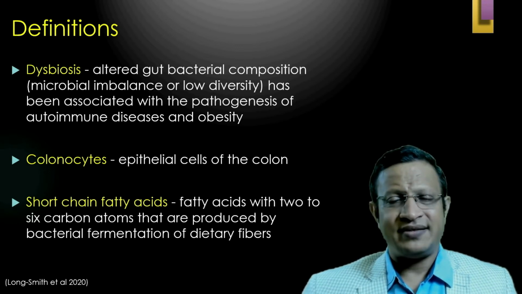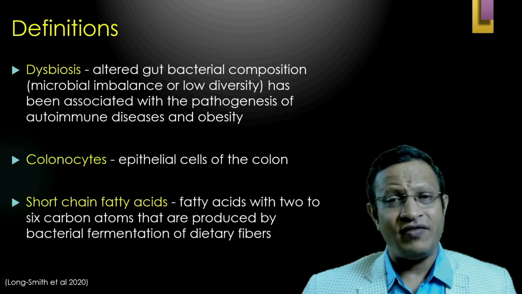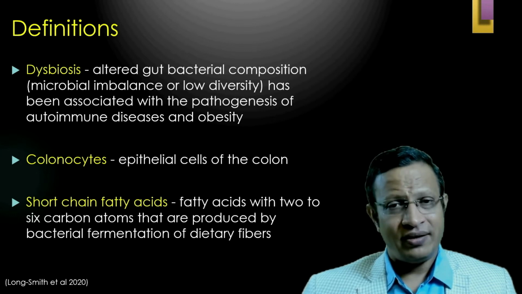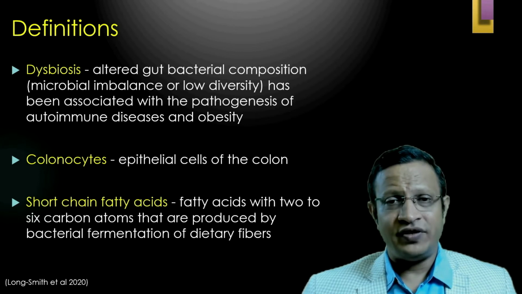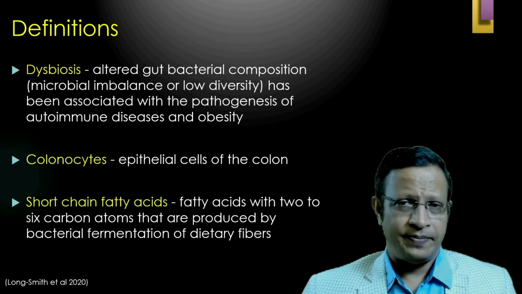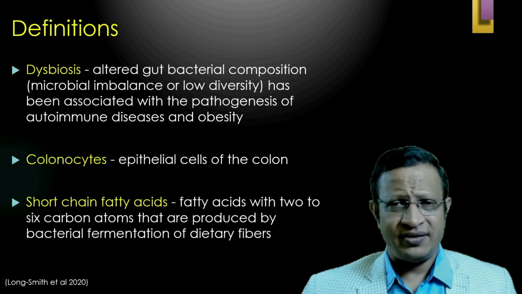What are colonocytes? They are epithelial cells of the colon. They play a very crucial role in defense, immunity, and also in digestion of food and production of various neurohormones and various other metabolites. Short chain fatty acids.